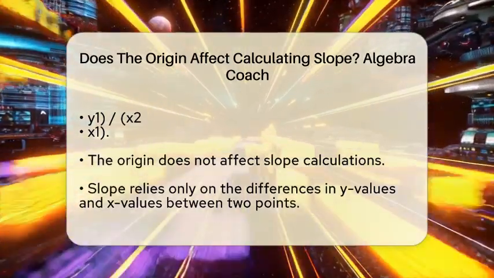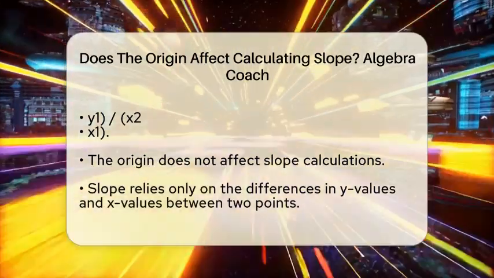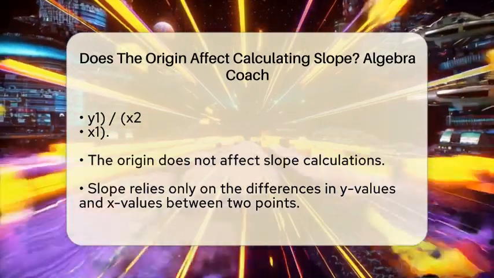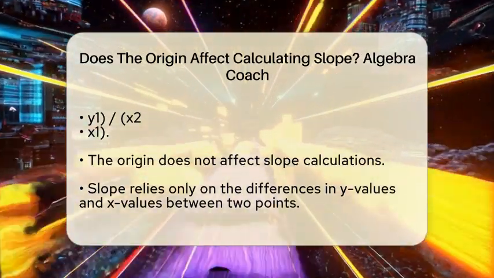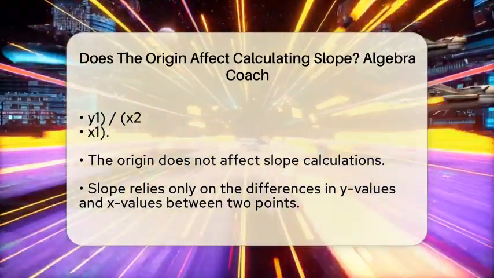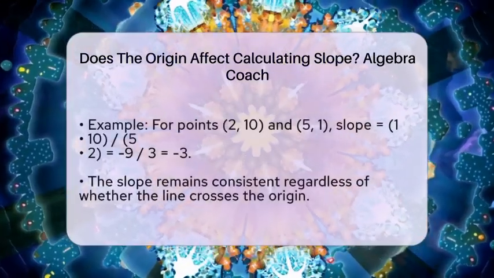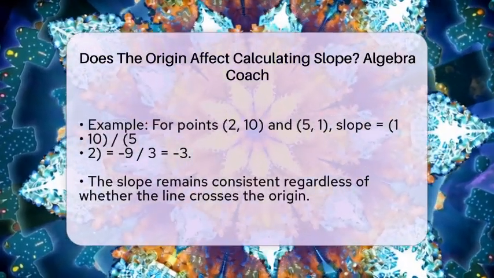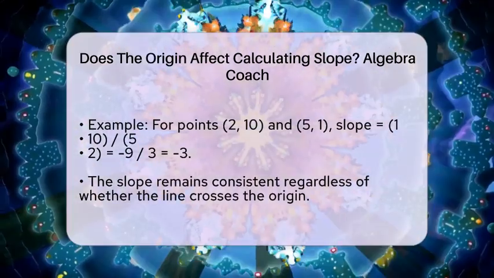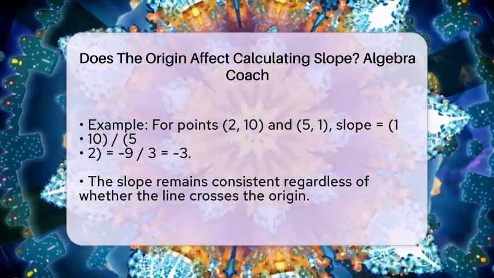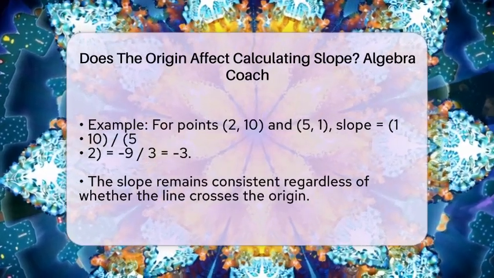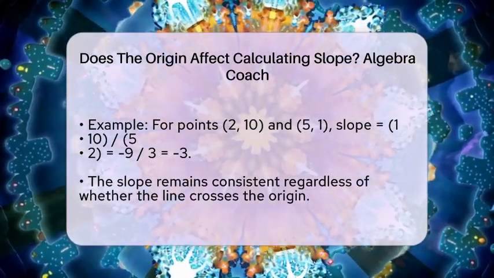For instance, consider a line that passes through the points with coordinates (2, 10) and (5, 1). To find the slope, we would calculate it as 1 minus 10 divided by 5 minus 2. This gives us negative 9 divided by 3, which equals negative 3. Notice that it does not matter if the line crosses the origin or not. The slope remains the same.